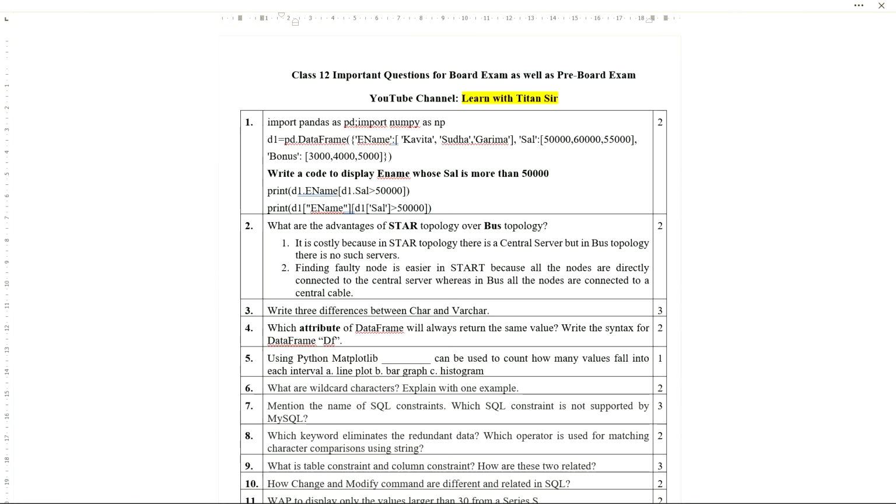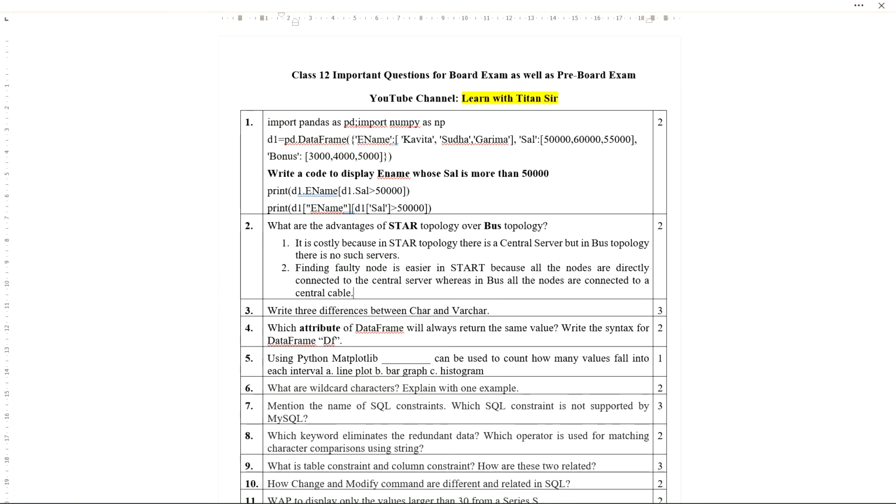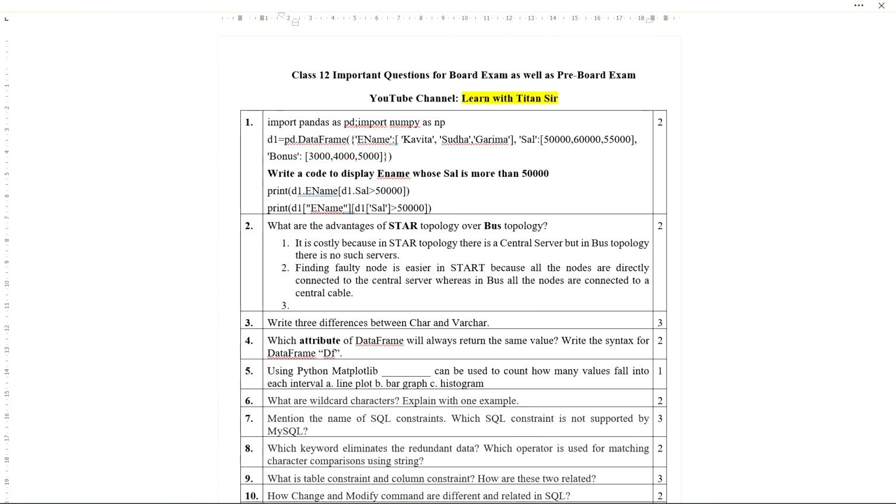Many other points are there. You can write, for example, that star topology requires more cable length. Let me write another point for you so that you can remember. Out of these 3 points you can write any 2 points.